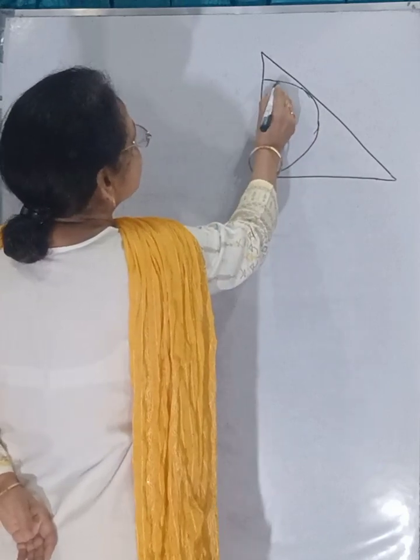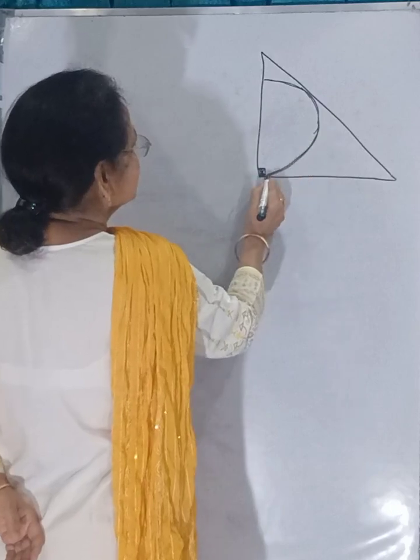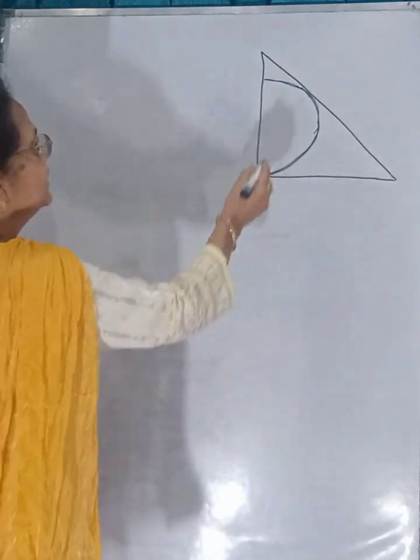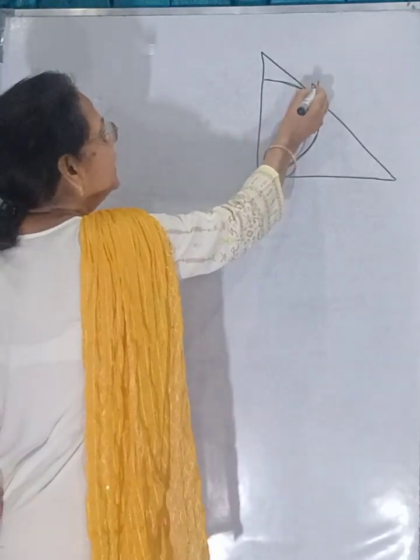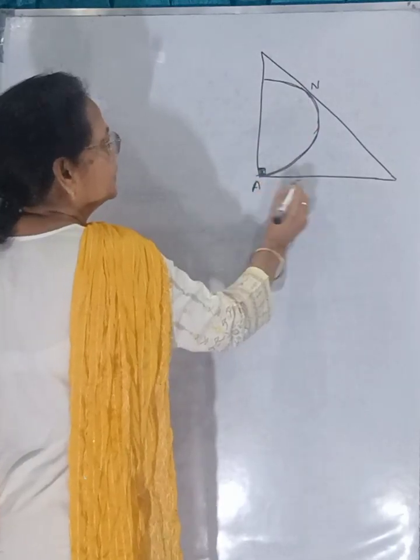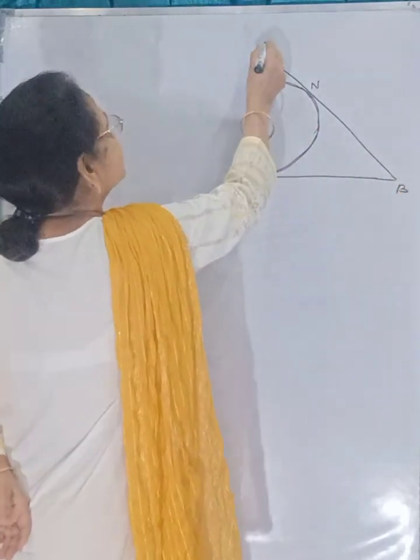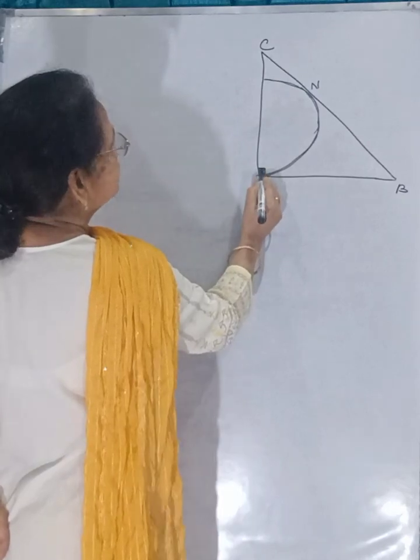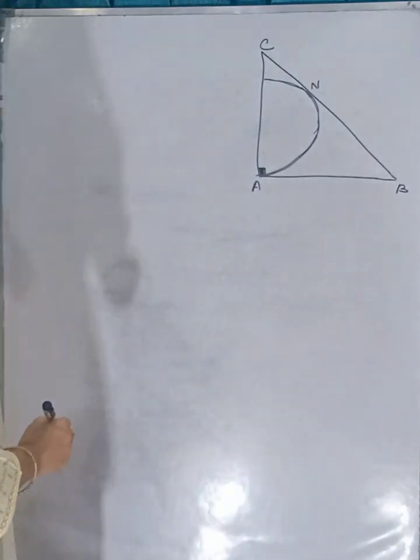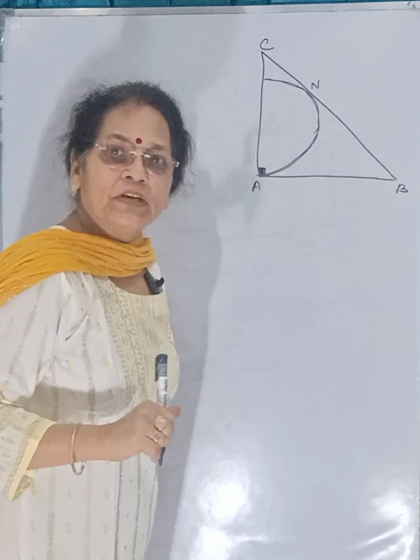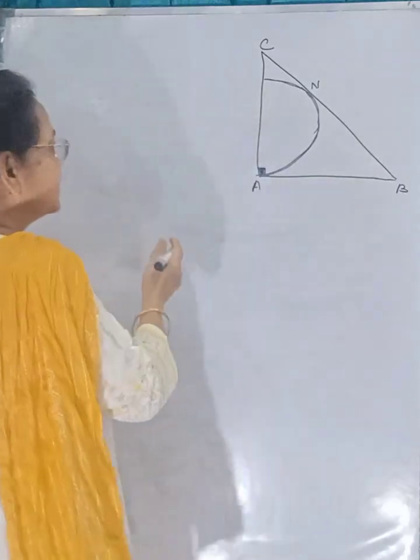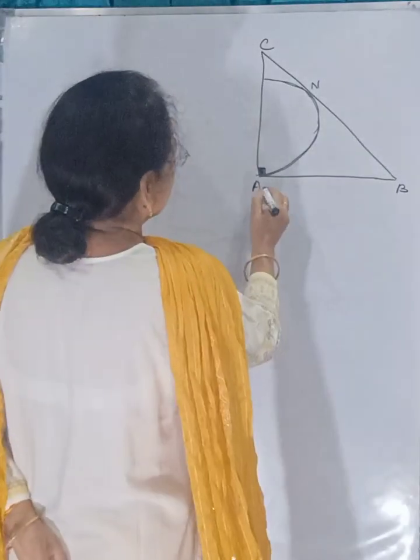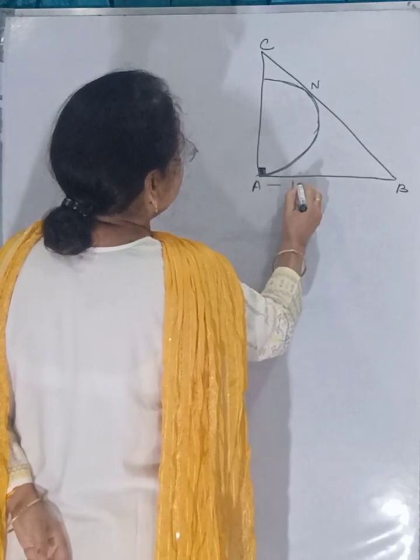This is the semicircle. Tangent at N and on AB and BC. This is 90 degree. We have to find the radius of the semicircle. The condition is this: this side is given to us as 1 unit.